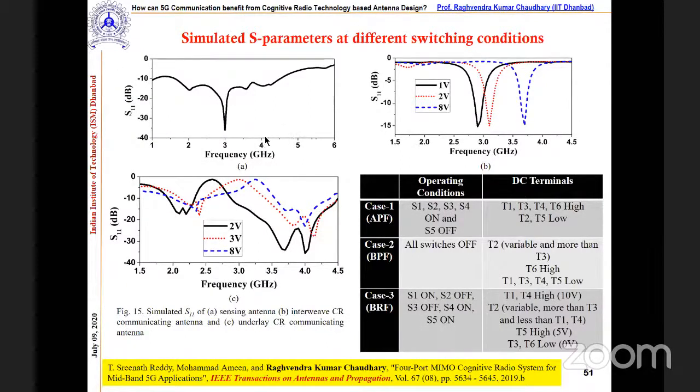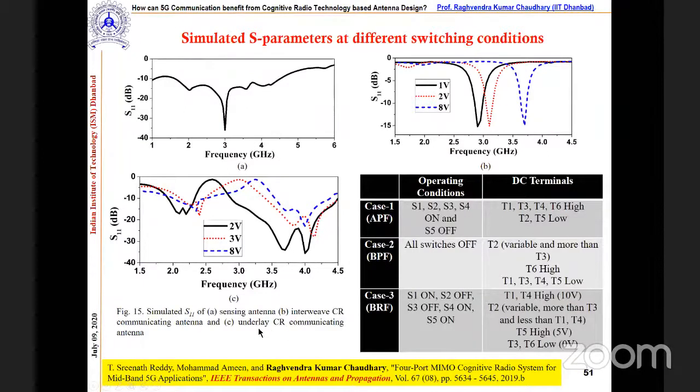Here you can see these are the final results, I would say, correct? This is a wideband antenna, which will be used as a sensing antenna, correct? This is one of the primary requirements that we need from the sensing antenna. The second is the interweave communicating antenna, correct? Here you can see by changing the bias voltage we can tune the response, so the tunable antenna can be utilized for interweave cognitive radio communication, correct?